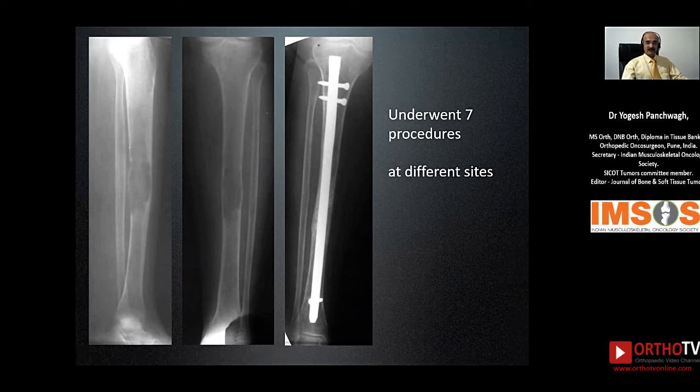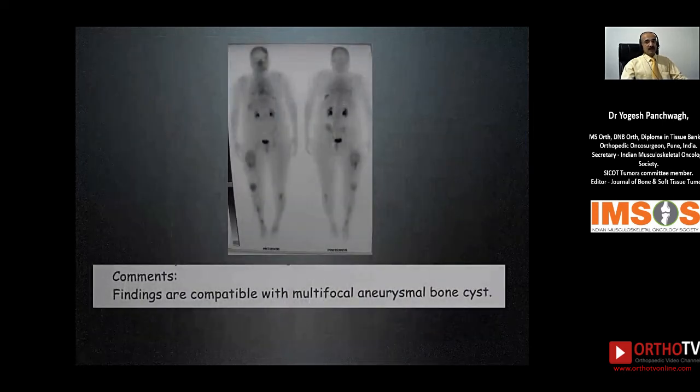And as you can see, in this case she had a lytic lesion in the diaphysis of the tibia with thinning and a slight expansion of the tibial cortex in the mid-diaphysis. The 3-phase bone scan that was done at that time showed that there were multiple lesions in the skeletal system, and the report said the findings are compatible with a multifocal aneurysmal bone cyst. Now, a multifocal aneurysmal bone cyst is a reasonably rare condition, and hence we need to pause here a little bit and give a thought as to what could be the more common condition.